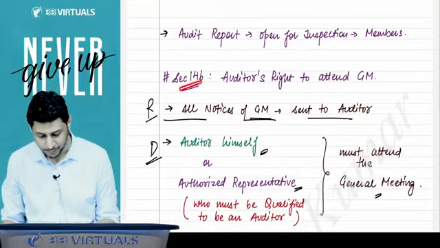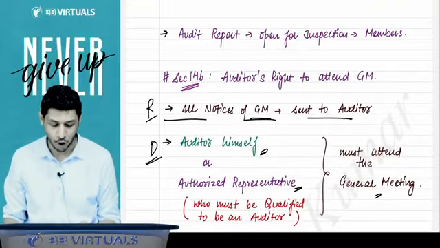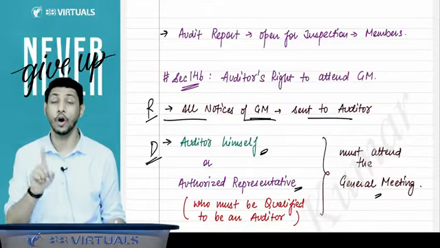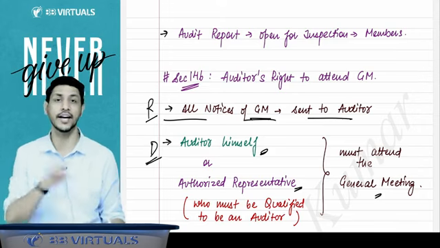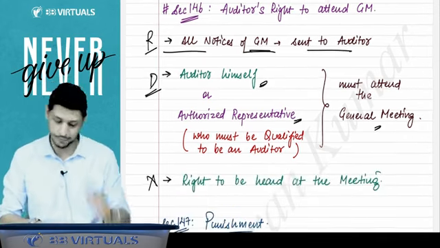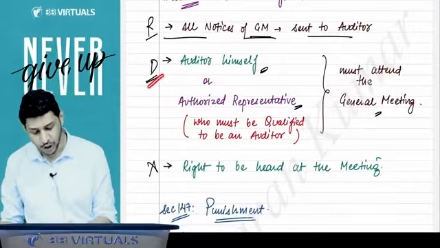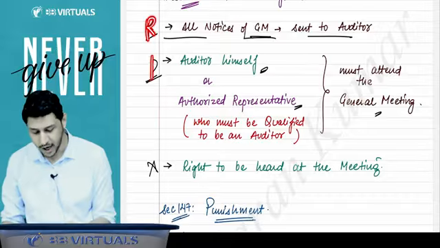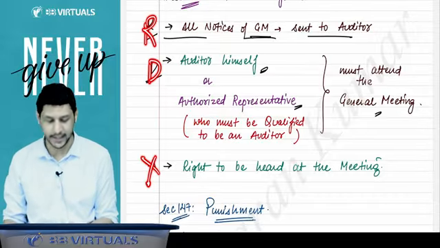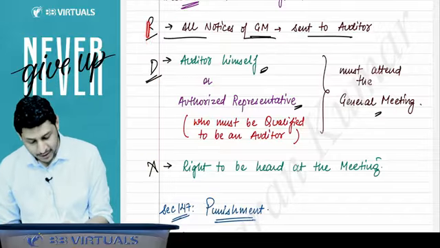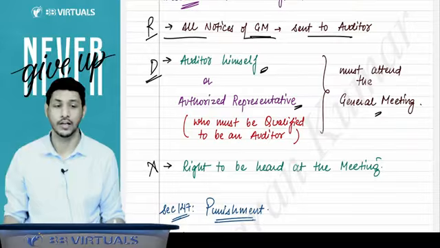Now we'll come to section number 146. 146 says the auditor has the right to attend the general meeting. All the notices of the general meeting must be given to the auditor. It is the right of the auditor that he will get all the notices of every general meeting. Then it is the duty of the auditor. I am saying that this is an RDX section. Why is it an RDX section? Because there is one right, there is one duty. I'll tell you the meaning of X. There is one right that he will get the notice of the general meetings.